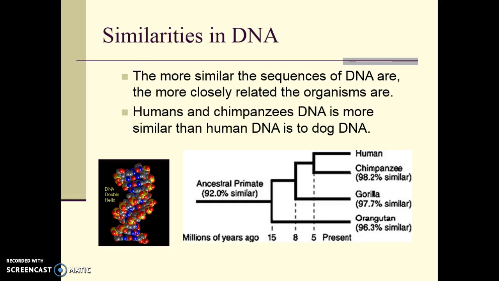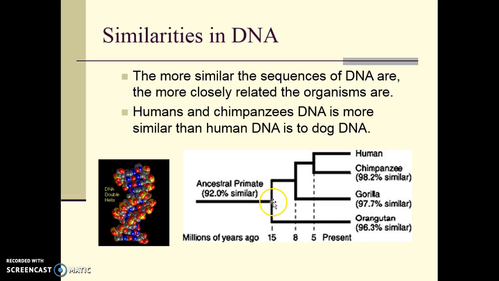Last, similarities in DNA. Now that we have the capability to totally map an entire sequence of DNA, we can see how closely that DNA is identical to other species. For example, currently, a human and a chimpanzee share 98.2% of their DNA. However, you can see how closely they are related to other primates by how much DNA is identical. And they can use this to predict how far in the past that branching occurred.